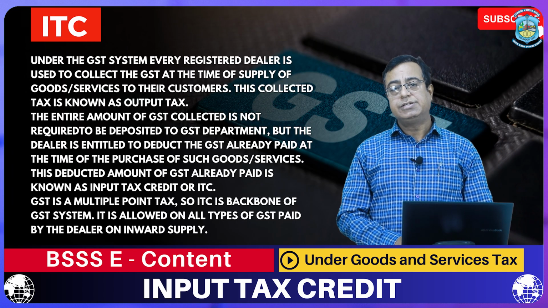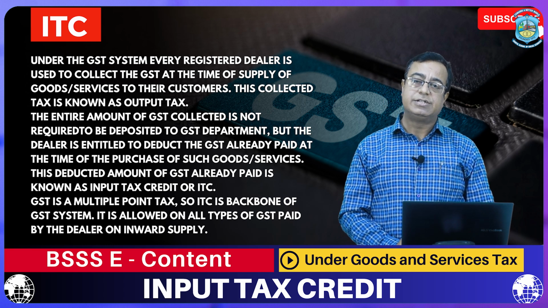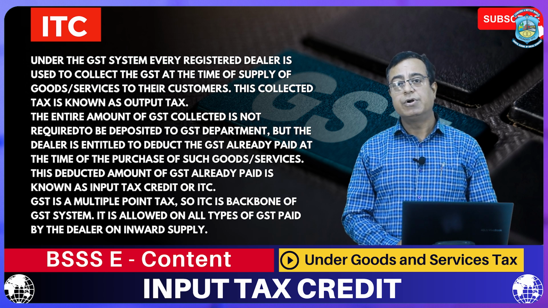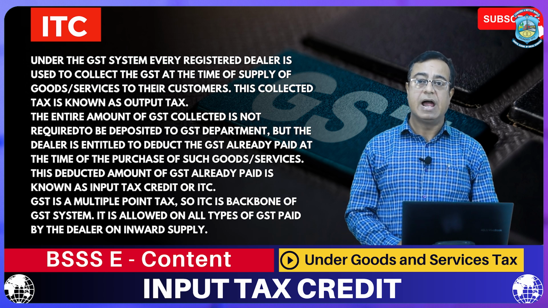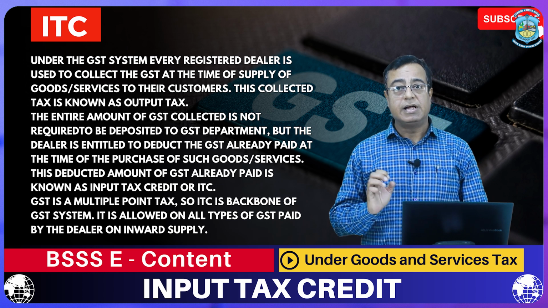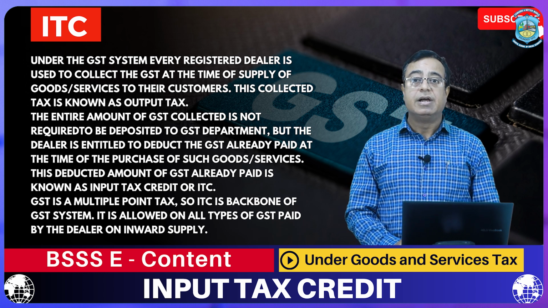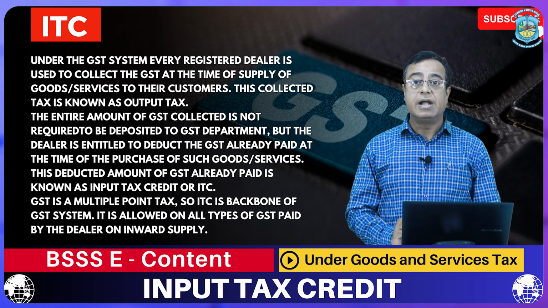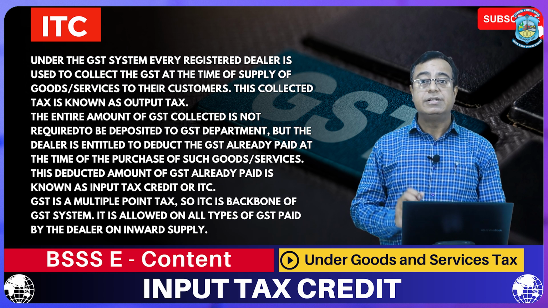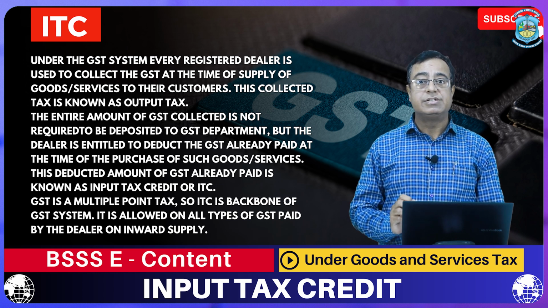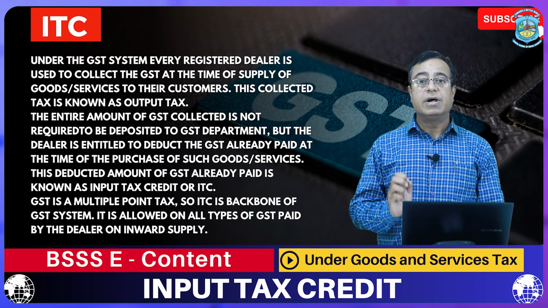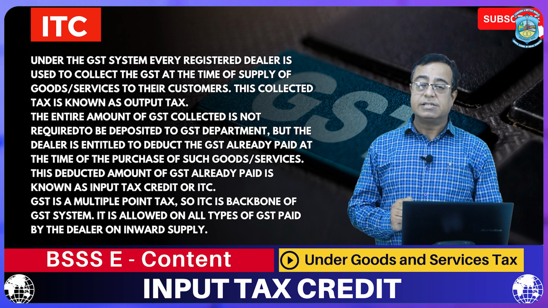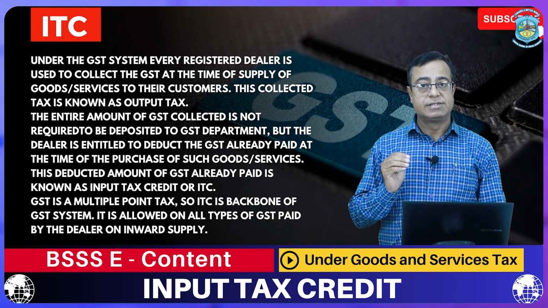When we are talking about the GST system, the trader who is registered under GST is entitled to collect the tax from the customers, that is known as output tax. It can be CGST, SGST, and it can be IGST, but the entire tax collected by a registered dealer is not required to be paid to the government. The trader is entitled to adjust and take the rebate of GST already paid at the time of the purchase of these goods. This deducted, adjusted GST is known as ITC, input tax credit.